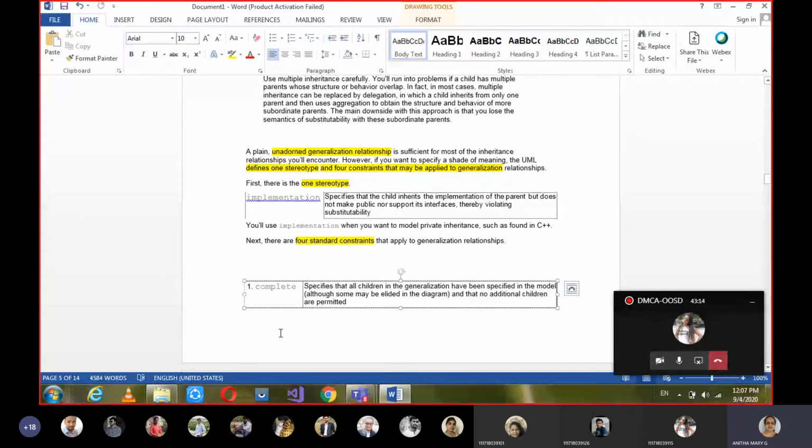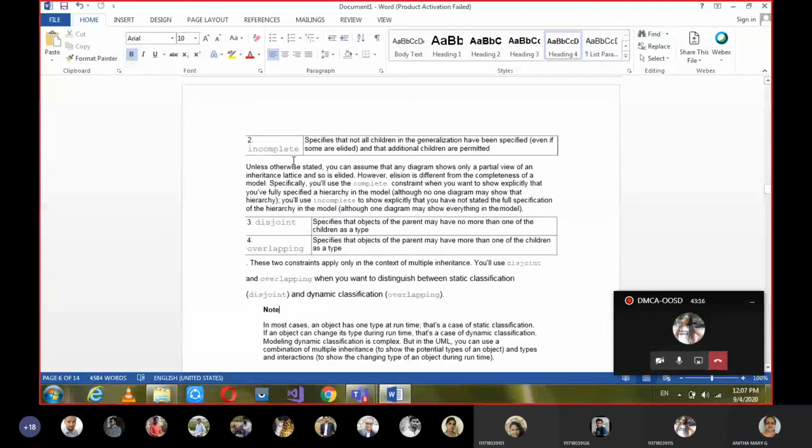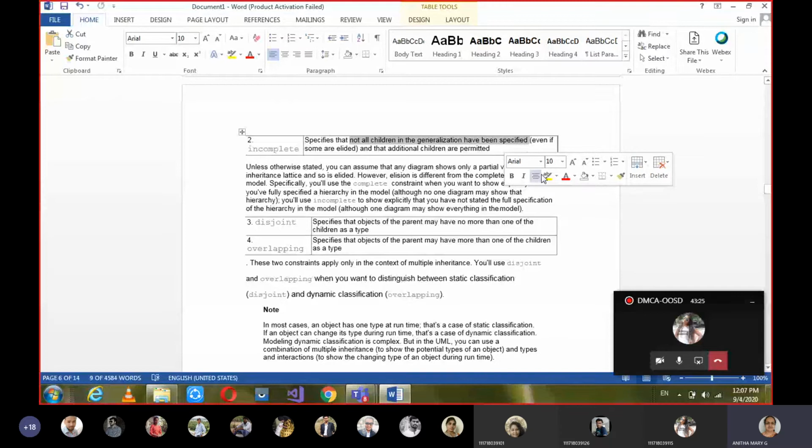And then moving on to incomplete. Not all children in the generalization are specified. They need not be complete, and additional children are permitted here. Since it is not complete, there is some space, so more can be added.